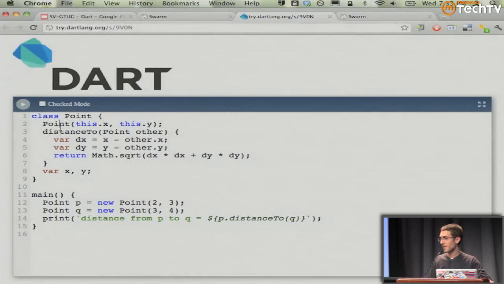Shouldn't there be an easier way to say that? Here's Dart's sugar for that. If you say this.x and this.y, it will take two incoming method parameters, x and y, and then assign them to the point instance's x and y in one line. That's pretty cool. You also see here the optional types.